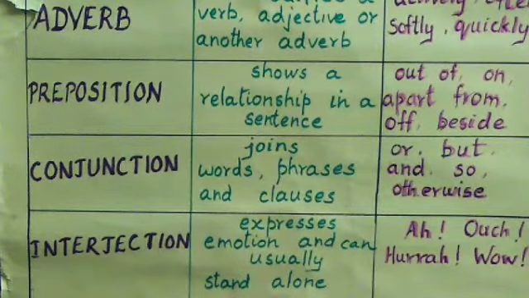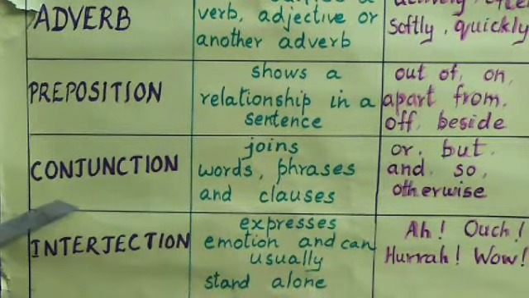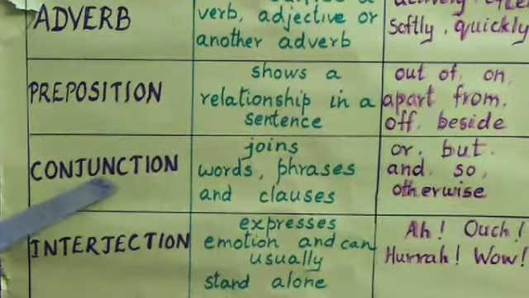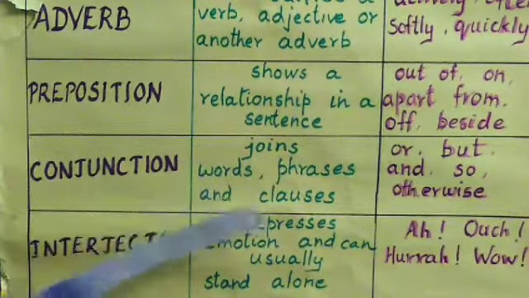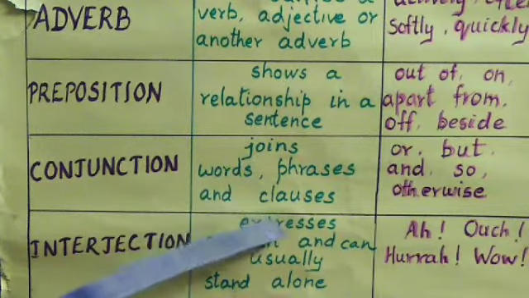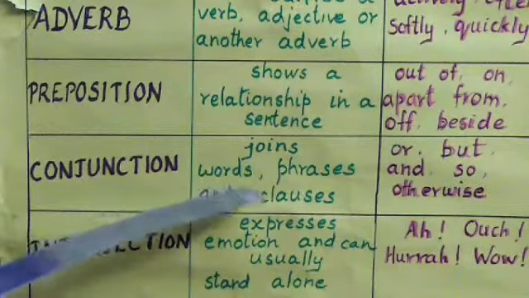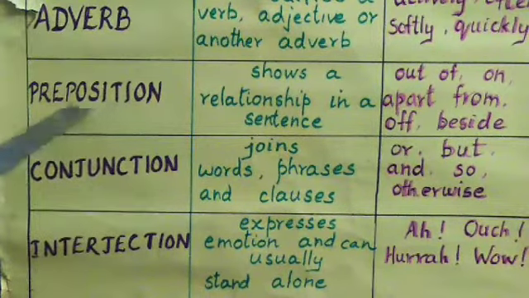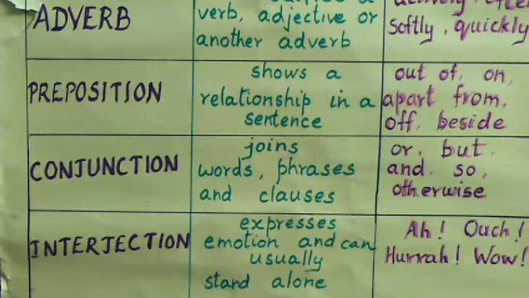Next, we shall move on to the 7th one, that is conjunction. It is used to link different clauses together and to join words, phrases and sentences. They are linkers, we say, no? By using conjunctions, we can make complex sentences and compound sentences. It shows a connection between actions and ideas. There are many examples we can use, such as and, but, so, although, etc.